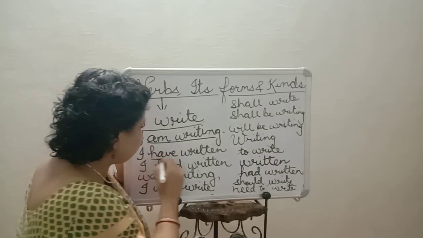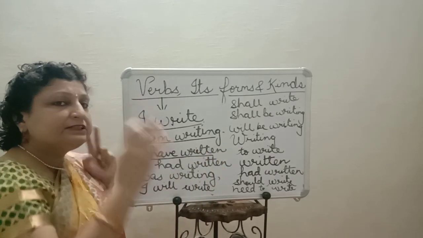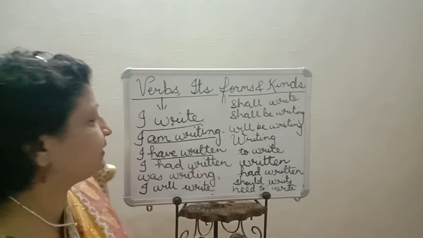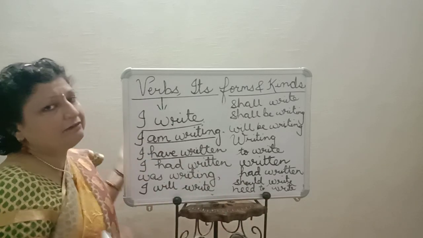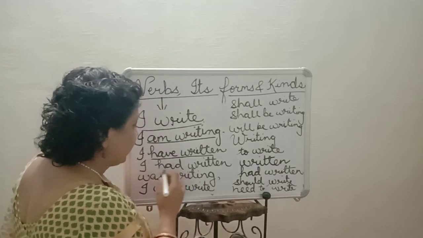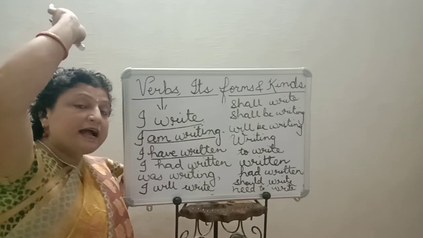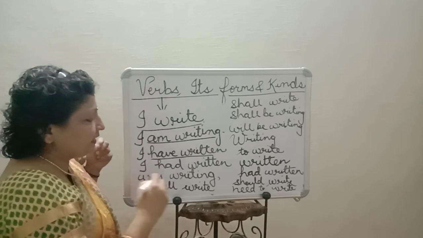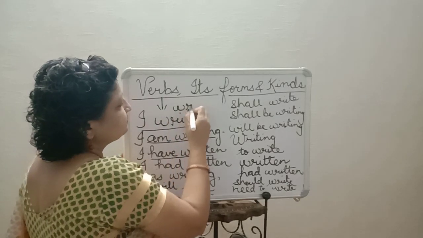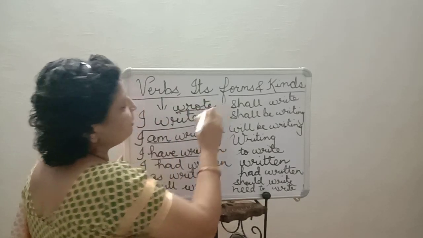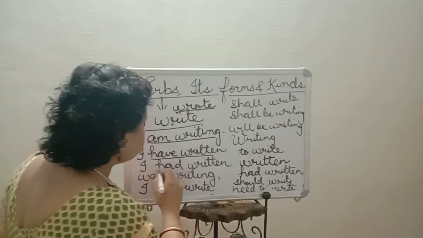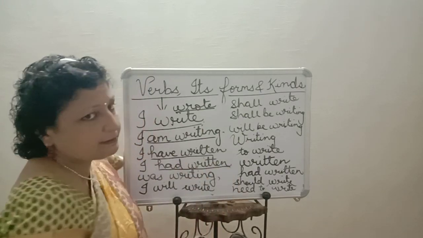If I say I have written, this shows that just now only I have completed my work. Just now only I have written the poem, or I have written an essay, or I have written this work. I had written, it is telling that I had written it in the past. And then I wrote, if I say I wrote, also denotes that the work is done in the past. Had written is also denoting that the work is done in the past.